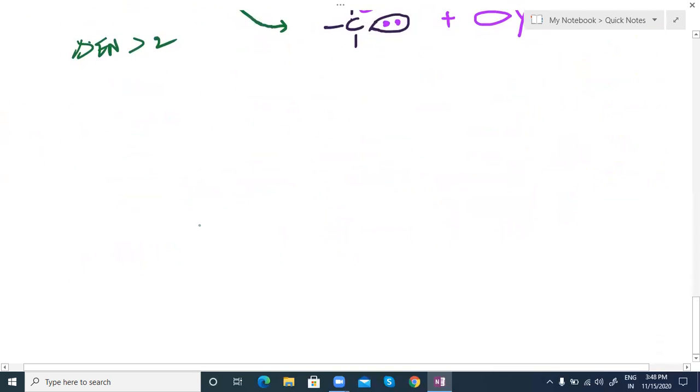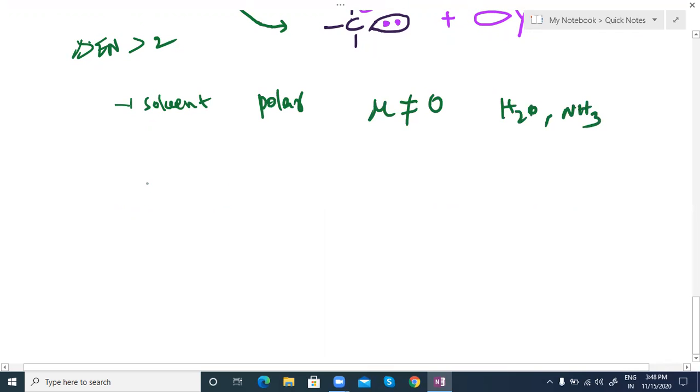For example here, you may require a polar solvent also. Polar means mu not equal to 0. You may take H2O, ammonia, etc. These are the solvents. Now you can find out here CH3Br.